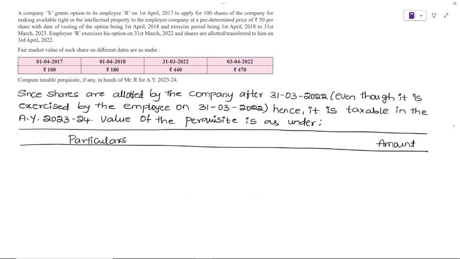In particulars we'll write: the FMV of shares on the date on which the option is exercised.